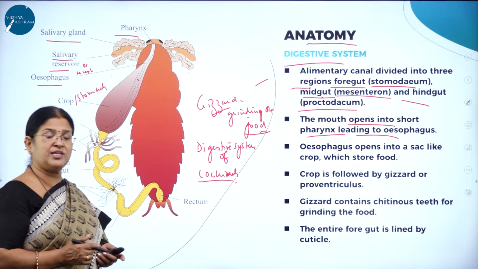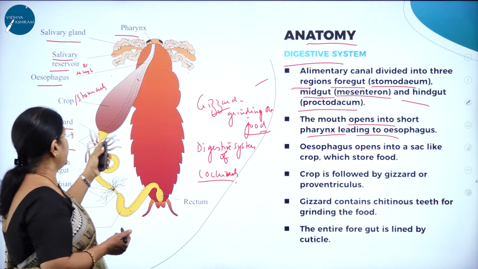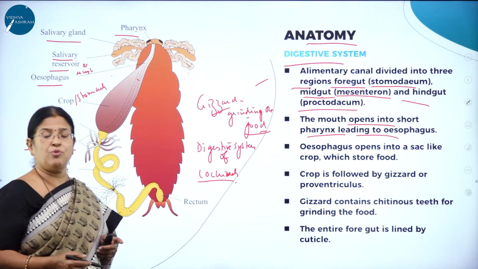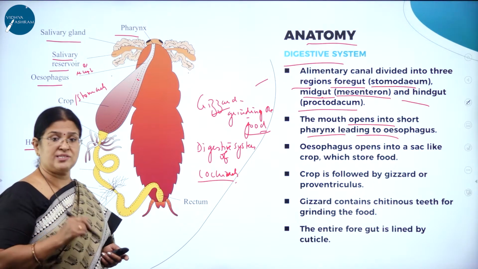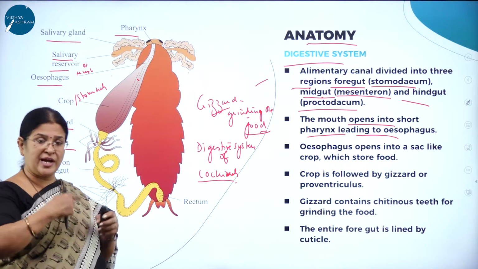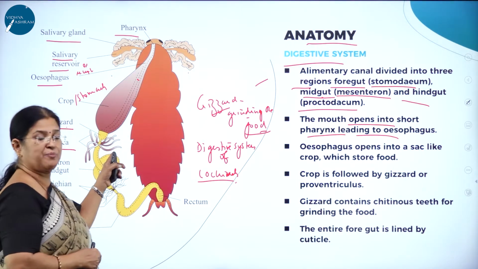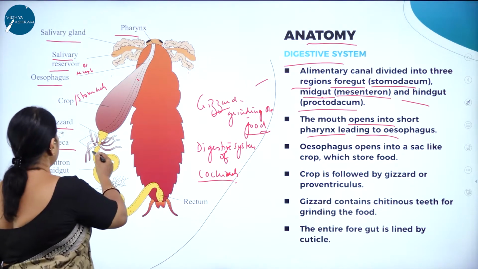What is the function of the gizzard? It grinds the food that enters the stomach or the crop. Then you can see around it the hepatic caecae. What is the function of the hepatic caecae? Even the hepatic caecae secrete certain enzymes which are poured into the gizzard. So whatever food is ground is mixed with the enzymes produced by the hepatic caecae. See how unique it is. Then it leads on to the midgut.